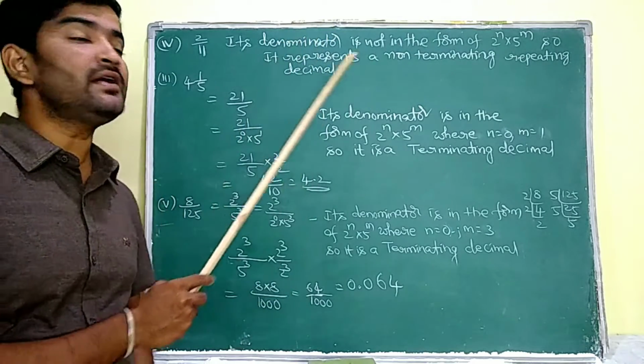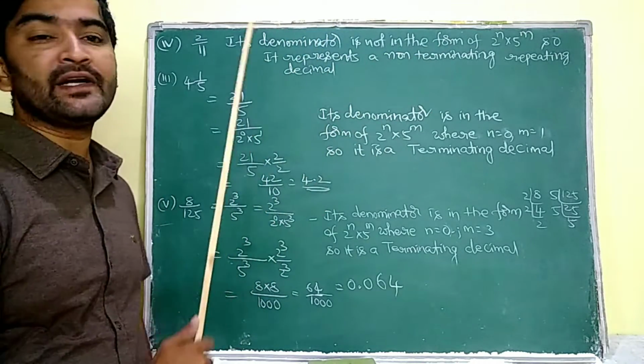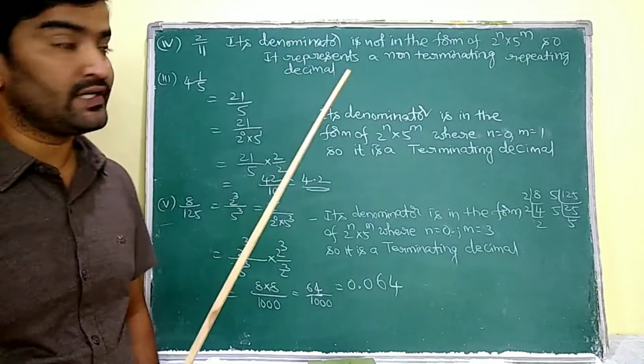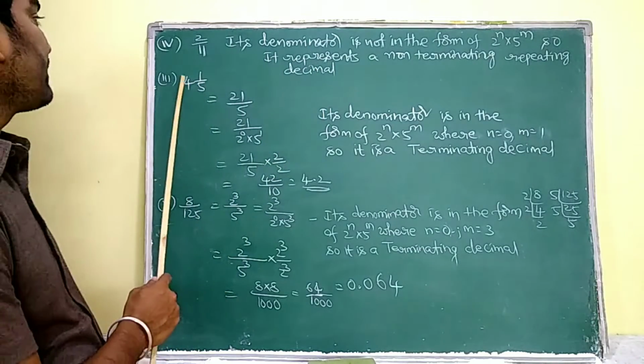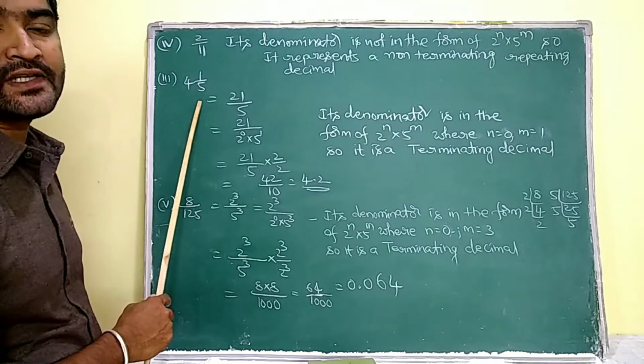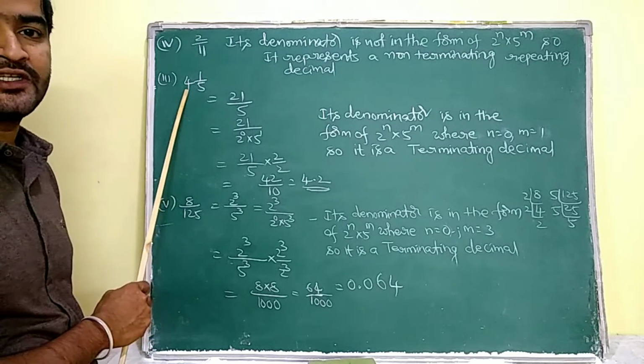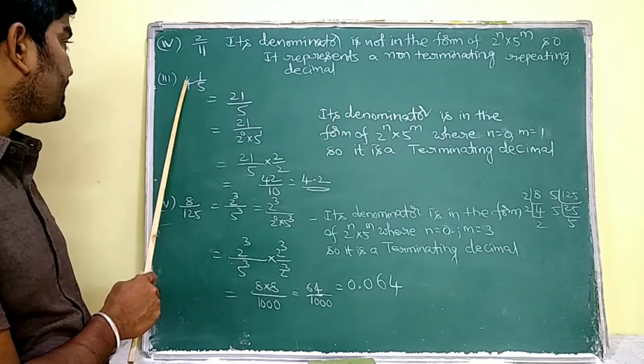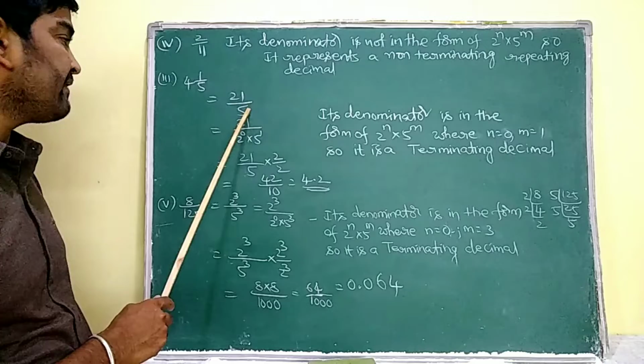So it represents a non-terminating repeating decimal. Okay, I hope you understand. Coming to the third question here, 4 and 1 by 5. Firstly, you have to convert this mixed fraction into an improper fraction. 4 fives are 20 plus 1, 21 by 5.